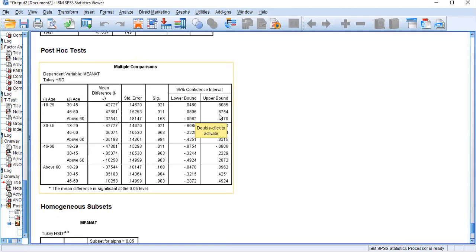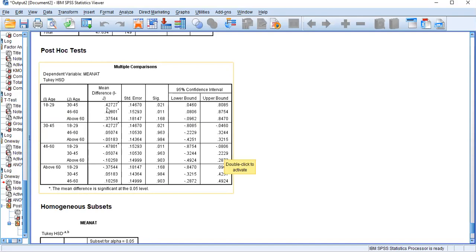The first row indicates you compare age category 1 with the other 3 age categories, then age category 2 with the other 3, age category 3 with the other 3, and the final category with the other 3.